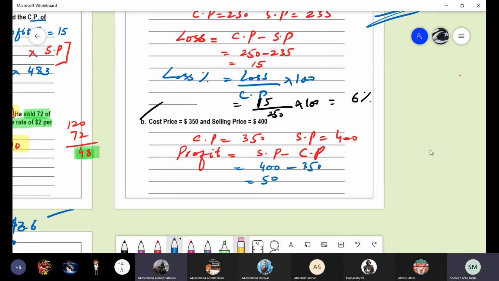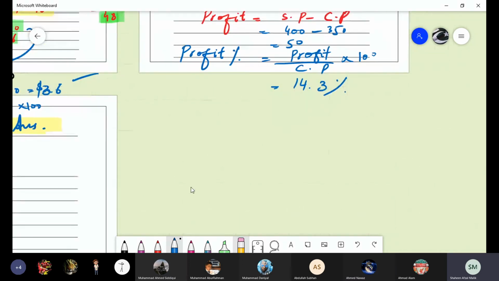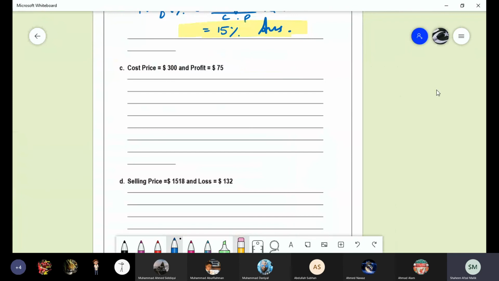The answer is 50. What's the formula for the profit percentage? Profit over cost price multiplied by 100. Because nothing is mentioned, we can go for the cost price. Answer? I'm getting 14.3%. Yes, boys, what's your answer? Same answer? Okay. The next question Ashar has to solve, C part. We have one more minute.